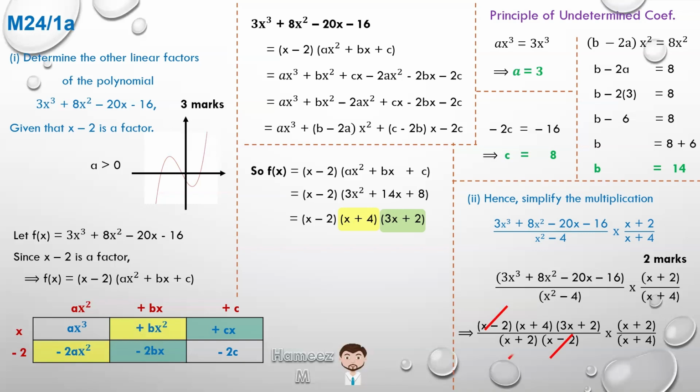There is an x plus 2 in the denominator and an x plus 2 in the numerator. So we've reduced 4 terms. Anything else? We have 3 terms left. Yes, we have x plus 4 in the denominator and x plus 4 in the numerator. As such, we reduce 6 of the terms. We've been able to cancel out, leaving us with the answer as being 3x plus 2. So we are able to simplify the multiplication.